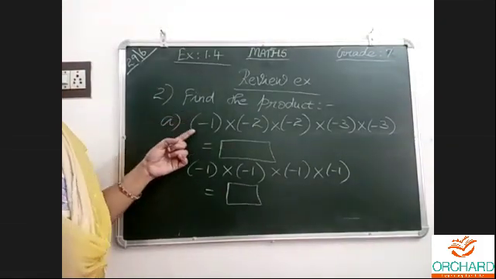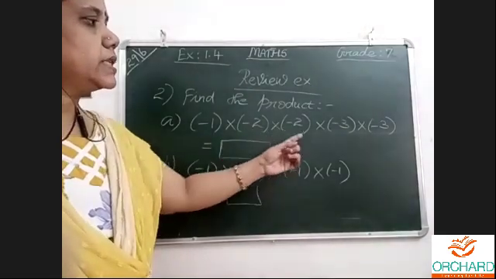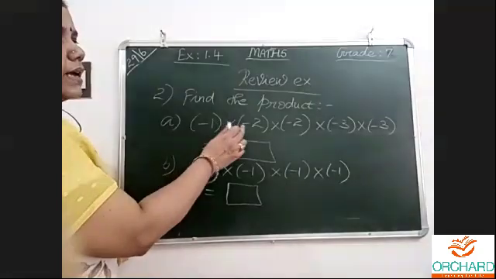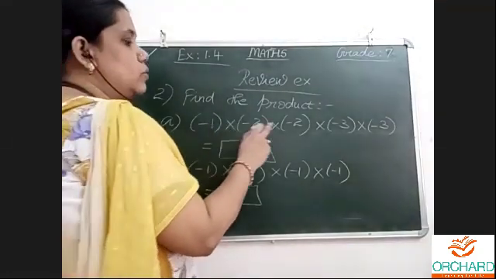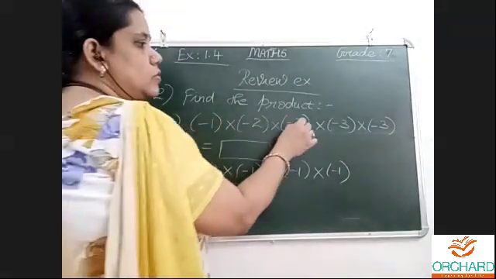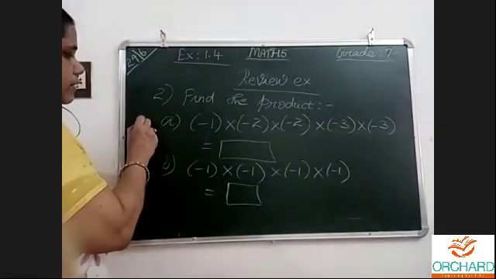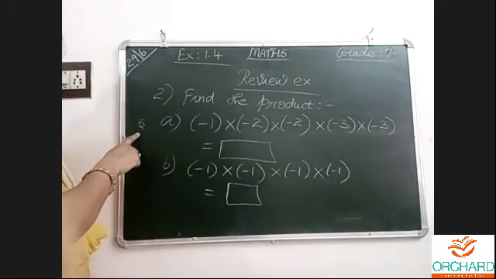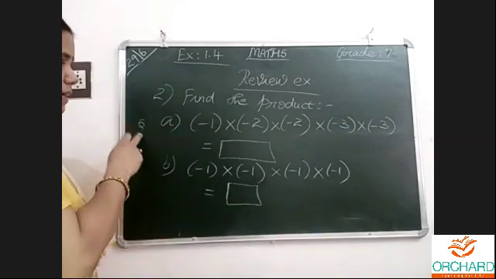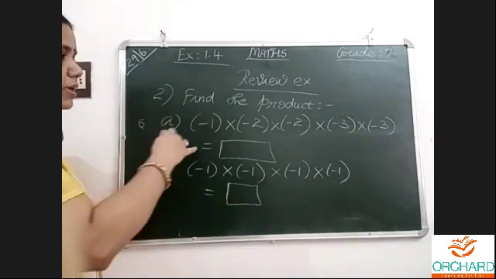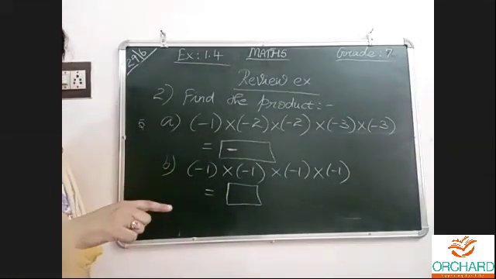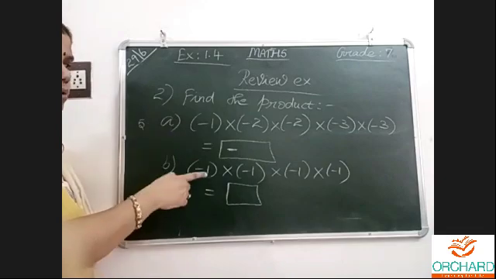Now, finding the product: minus 1 into minus 2, minus 2, minus 3, minus 3. First, let us see how many negatives are there. 1, 2, 3, 4, 5. Last year also I taught this. 5 negative symbols are there. When the negative symbol is repeated an odd number of times, 5 is an odd number, definitely you will have a minus sign in the answer. Last year I told you this.